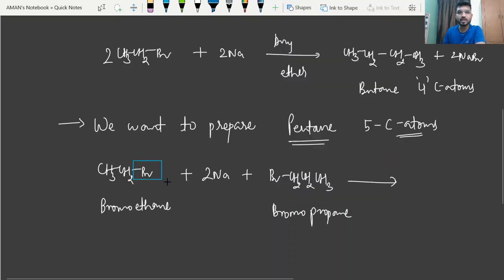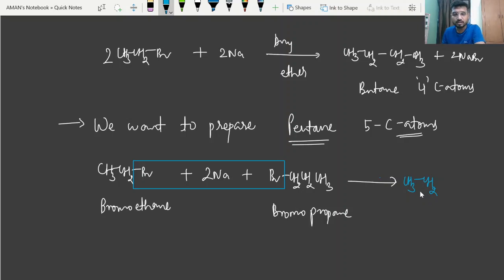In this case, the bromine will be removed along with the sodium, and it will convert into CH3CH2, the alkyl group of the first alkyl halide, and the other alkyl group of the second alkyl halide, CH2CH2CH3.